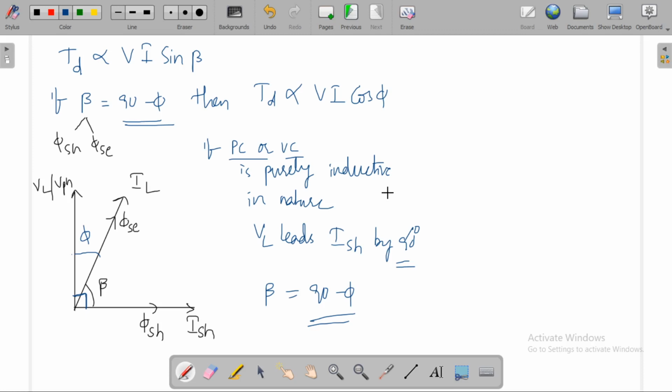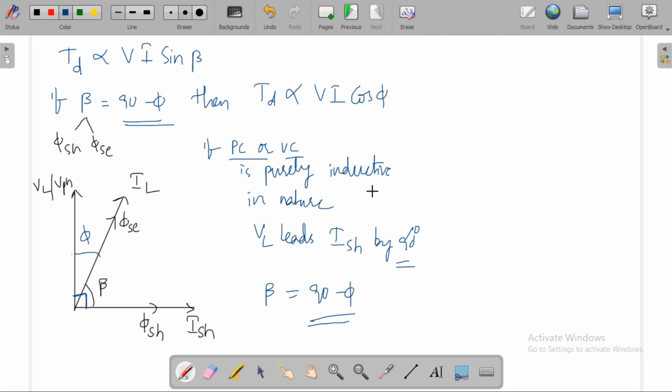In the case of a wattmeter, the pressure coil should be as resistive as possible. In the case of an energy meter, the pressure coil should be as highly inductive as possible.